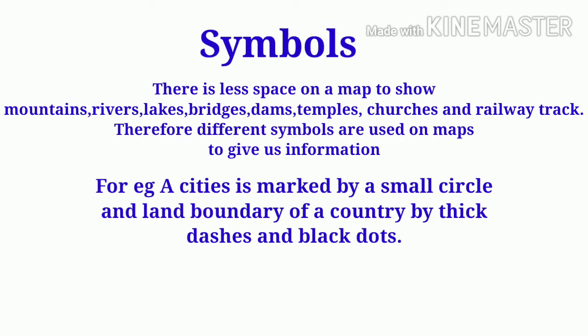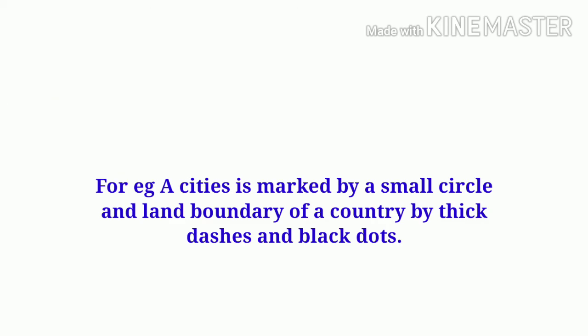Symbols. There is less space on a map to show mountains, rivers, lakes, bridges, dams, temples, churches, and railway track. Therefore, different symbols are used on map to give us information. For example, a city is marked by a small circle and land boundary of a country by thick dashes and black dots.